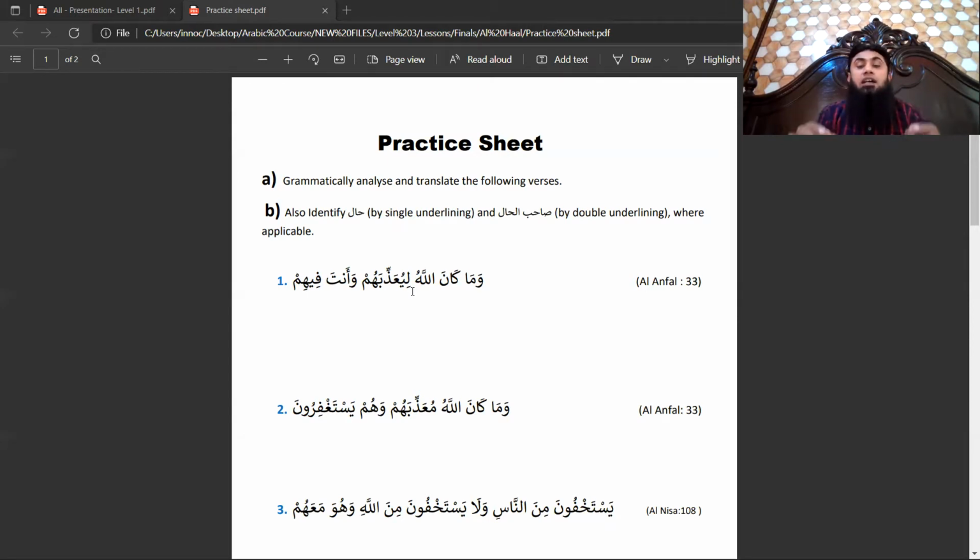Azzaba and yu'azzibu, this is the normal fail madi and fail mudare. And this lam, please pay attention, we have a list of words which can make mudare mansoob, and we have a list of words which can make mudare majzoom. This lam is from those words which make mudare mansoob, and that is why yu'azzibu has become yu'azziba.